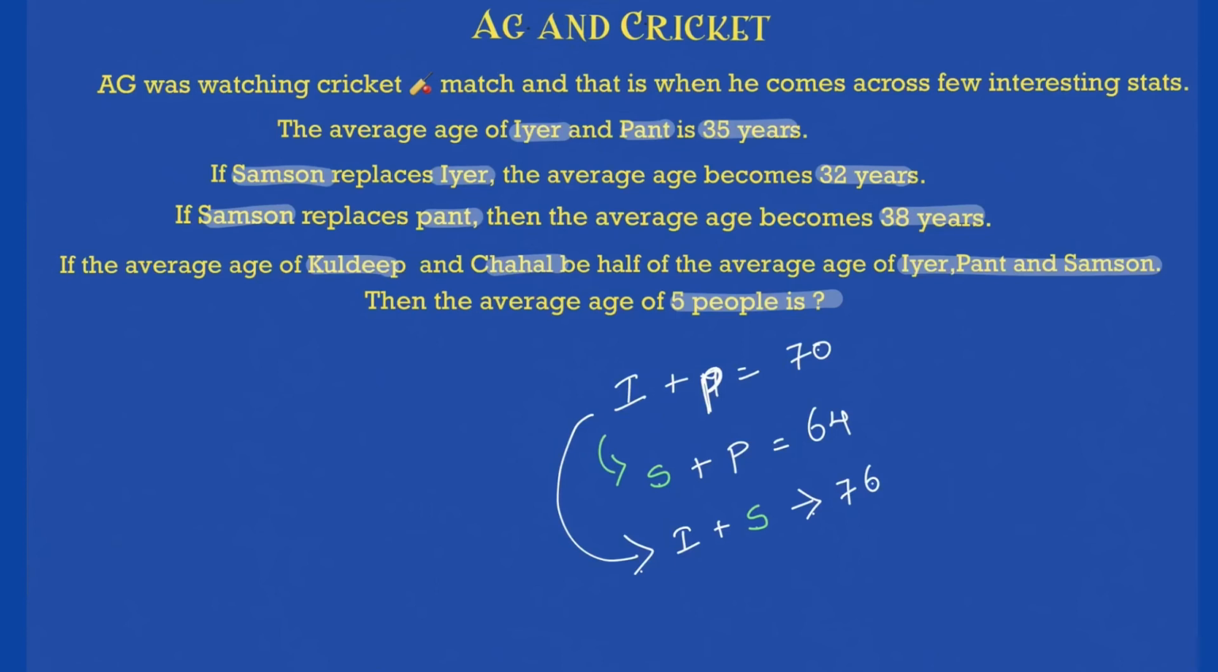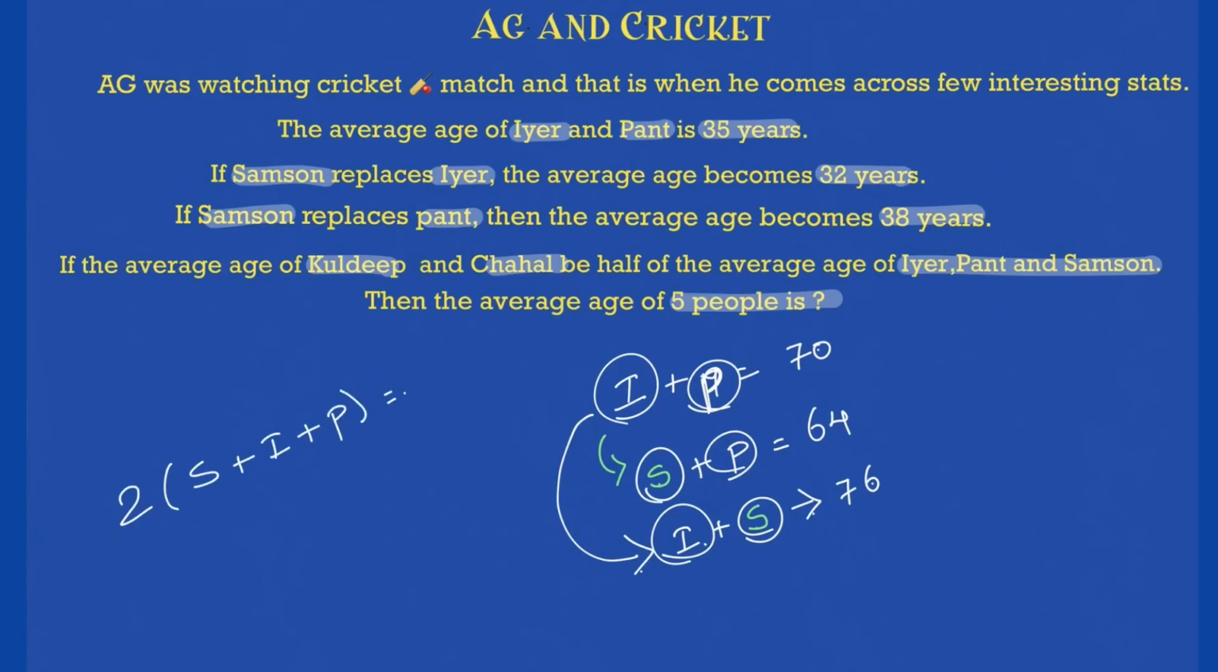So even before I go to the next part, let's see if I add all of it, because I can see 2S here, 2P here and 2I here. Okay, if I add this entire thing, what will I get? 2 into S plus I plus P is equal to what then? 76, 64 plus 70, which is 140 plus 70, which will be nothing but 210. Correct, that's what I get. So S plus I plus P is equal to 105. What is the meaning of this?